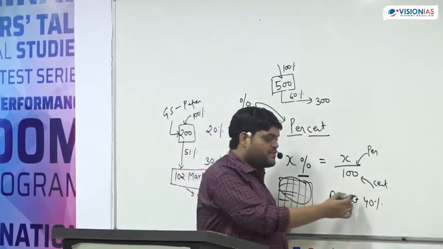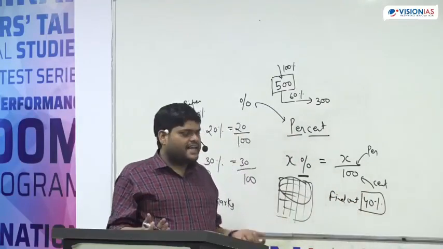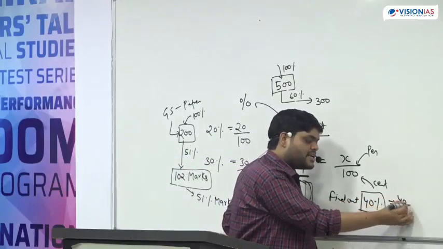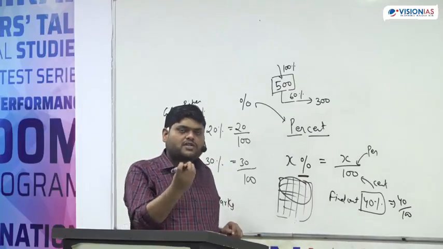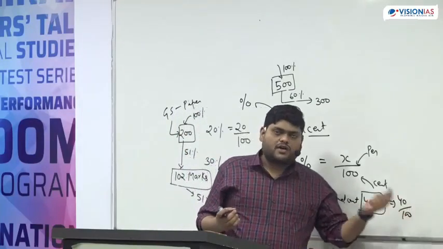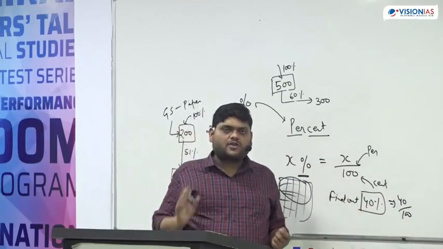Because whenever we are saying 40%, 40% doesn't mean anything. What can we say? 40% mathematically means 40 upon 100. But if we have to find 40% of any number, we should know 40% of what? 40% of X, 40% of Y, 40% of Z.